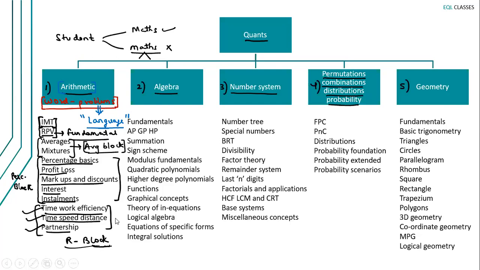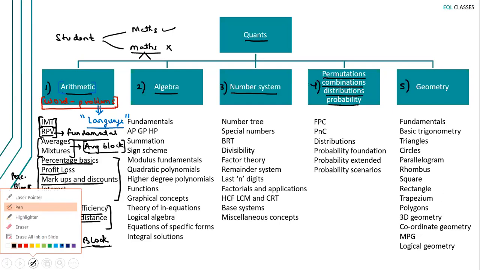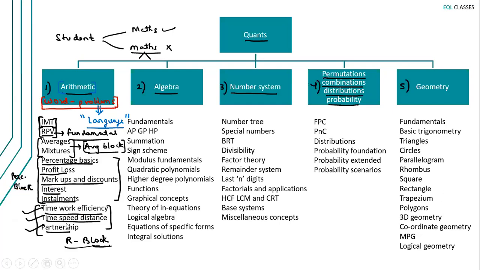And if you go further deep, you'll realize that all the 3 blocks are very similar. See, ratios can be visualized as fractions, some numerator upon some denominator, right? Percentage is also a fraction. For example, 50% is equal to 1 by 2. 1 by 2 is also a fraction. So here also you understand percentage from the standpoint of fractions.